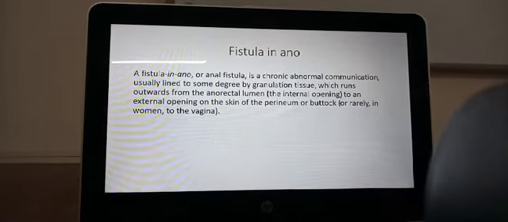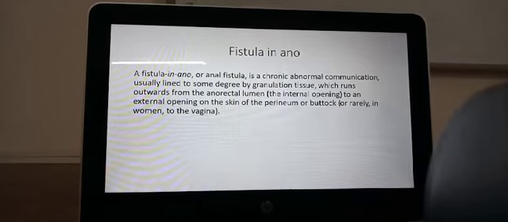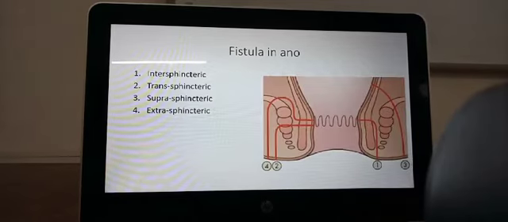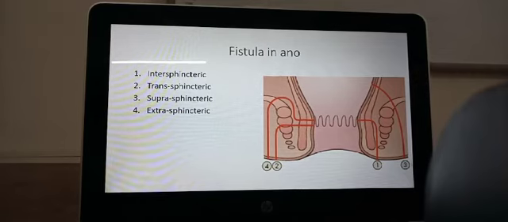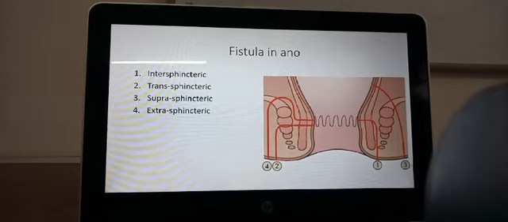The fistula may traverse just the submucosa, or it may traverse the sphincters, or it may go above the sphincters into the pelvis. So depending upon that, they will have names such as intersphincteric fistula in ano, transsphincteric fistula in ano, suprasphincteric fistula in ano, or extrasphincteric fistula in ano.